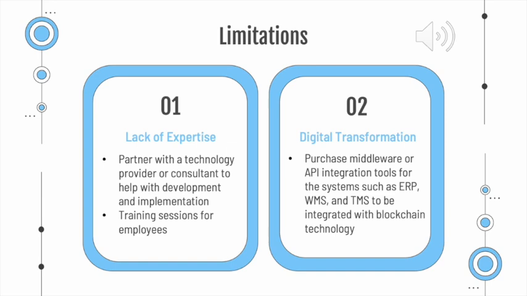To integrate blockchain technology with existing systems such as ERP, WMS, and TMS, you may need to purchase middleware or API integration tools. These tools will help you to connect your blockchain solution with your existing systems, ensuring a seamless flow of data. By doing so, you can maximize the benefits of blockchain technology without disrupting your current operations.